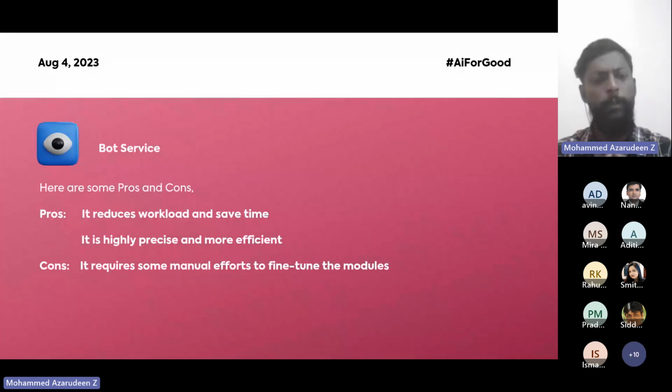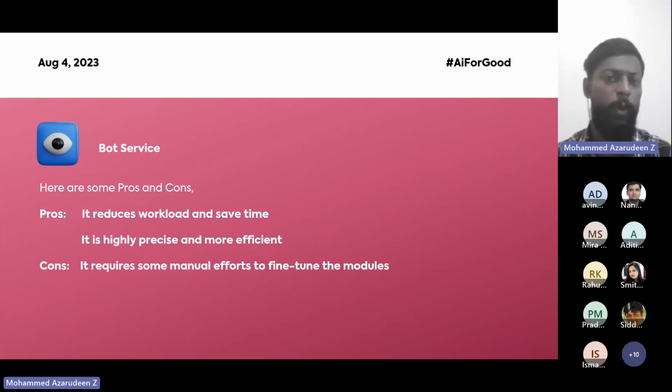A few pros and cons of this chatbot. It reduces workload and saves time. That is the major part. I mean, that is a very big advantage of bot services nowadays. It is more precise and more efficient. Yeah, obviously. So the con part is, we have to continuously keep up this data, right, which I've already talked about? The data for that bot, which is a knowledge base.